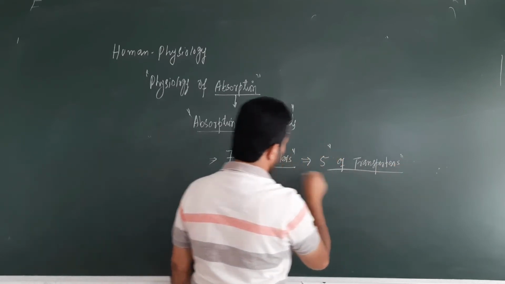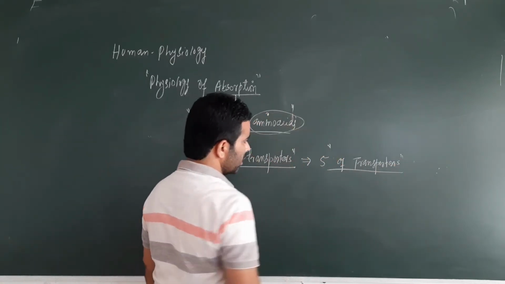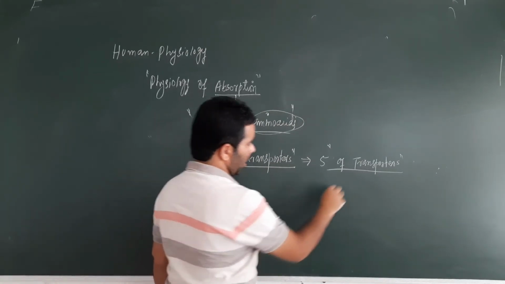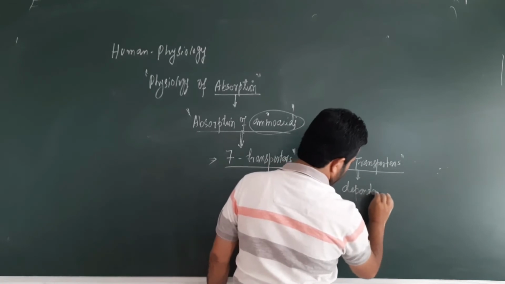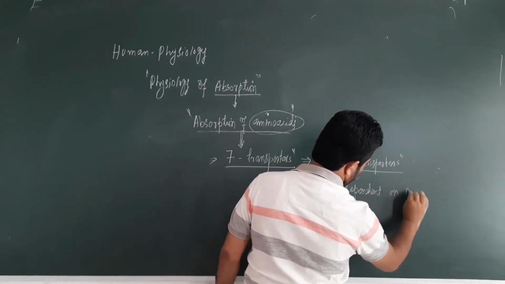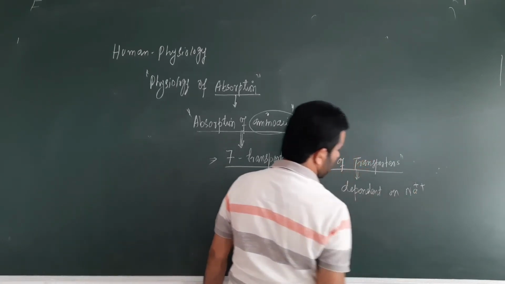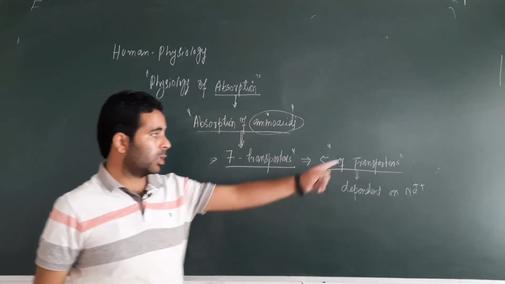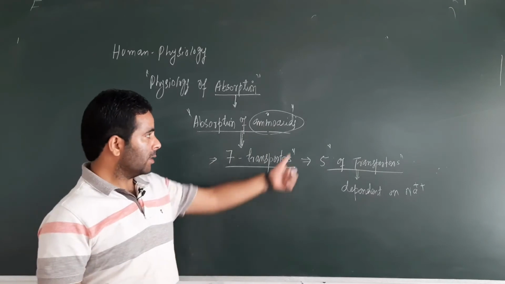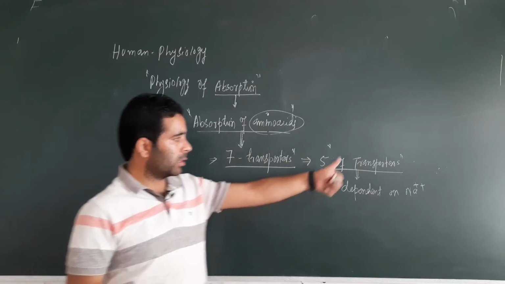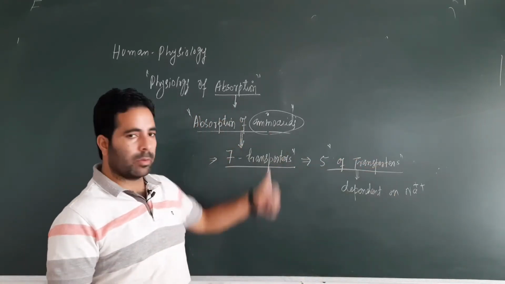But 5 of these 7 transporters which transport the amino acids are also dependent on sodium ion concentration. When sodium ion concentration is higher from the luminal side, there is much absorption of amino acids. Less the sodium ion concentration from the luminal side, less is the absorption of amino acids.